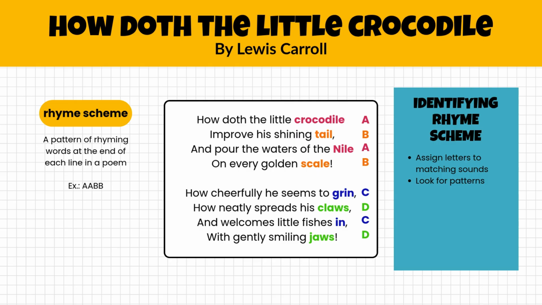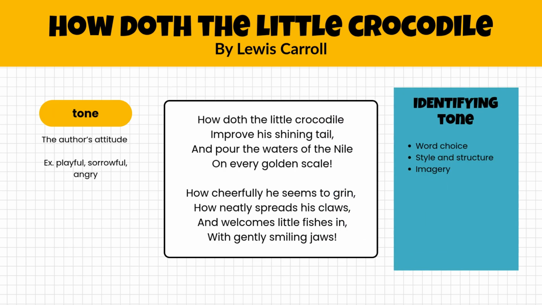And sometimes the rhyme scheme might be a little difficult to figure out, and sometimes the poets will break the rhyme scheme. So you do have to look often at more than one stanza to make sure that you're evaluating it correctly. The next word I want you to understand is tone. Anytime you hear the word tone, we're going to be talking about the author's attitude towards a certain subject. And anytime you are asked to describe the word tone, you will always need to find specific words from the work that support the tone that you are assigning to the work.